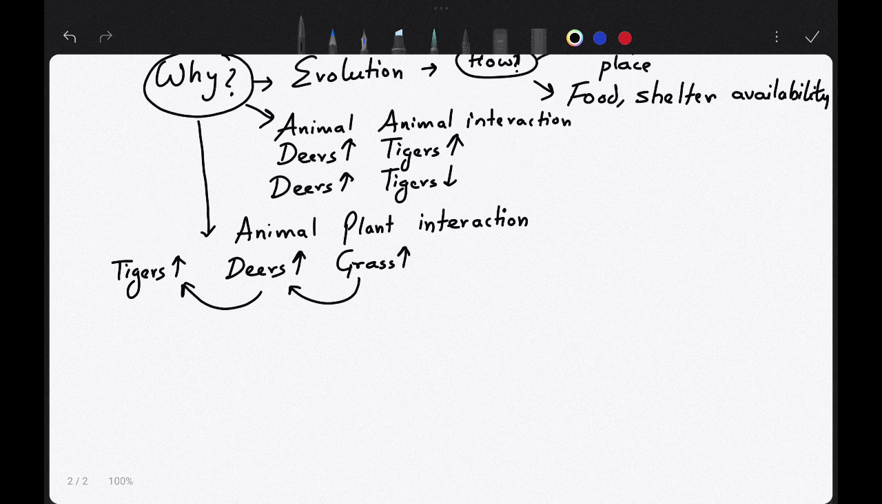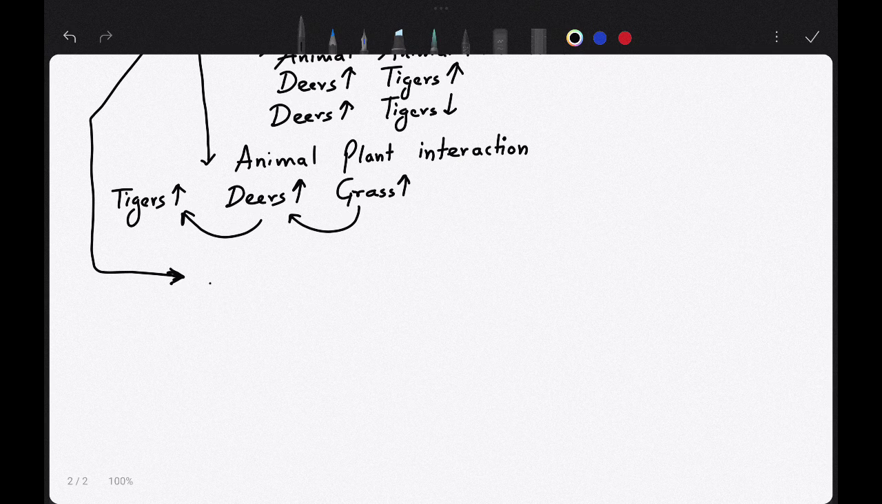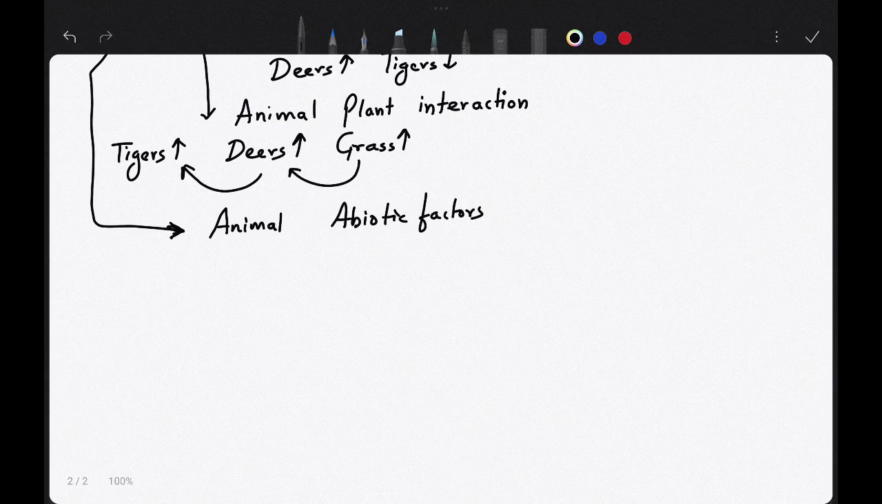Now you will say, sir, is it limited to animal and animal plant interaction? The answer is no. There is another form of interaction also. This is known as animal and abiotic factors interaction. Okay. Suppose if the water in the area decreases, what will happen to the number of plants in that area?